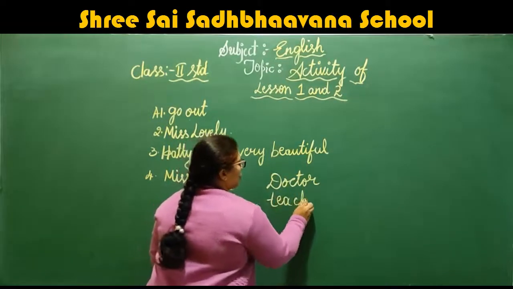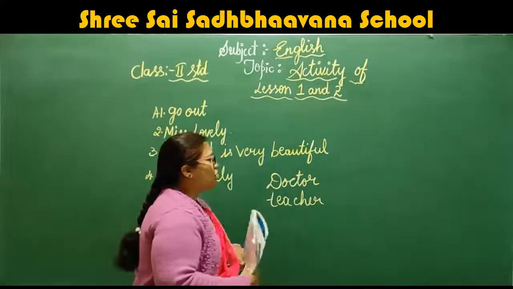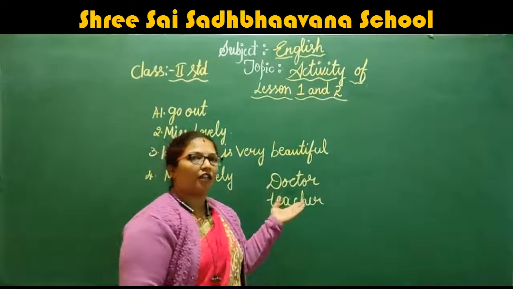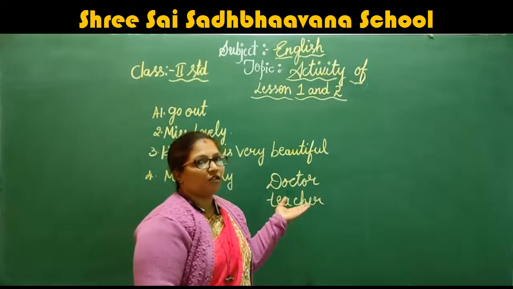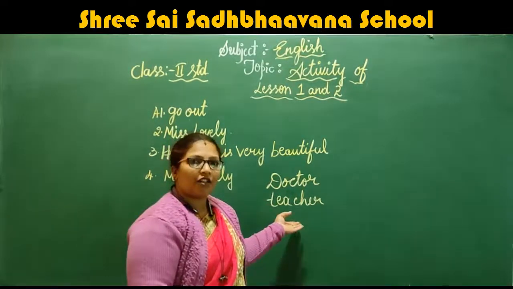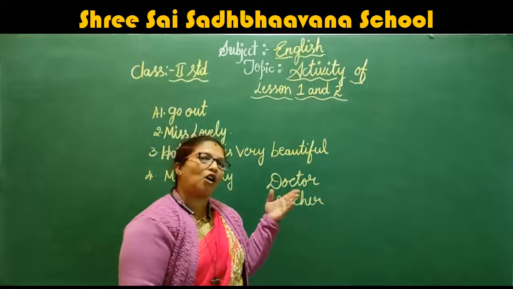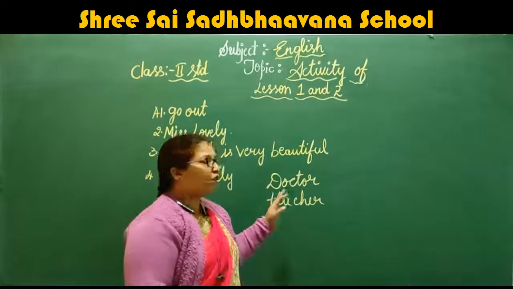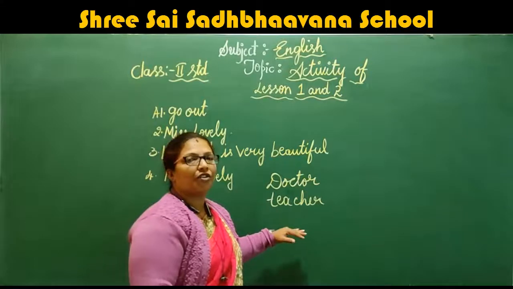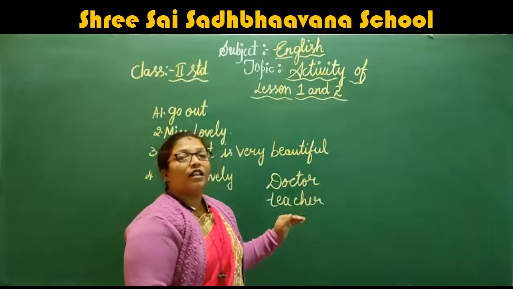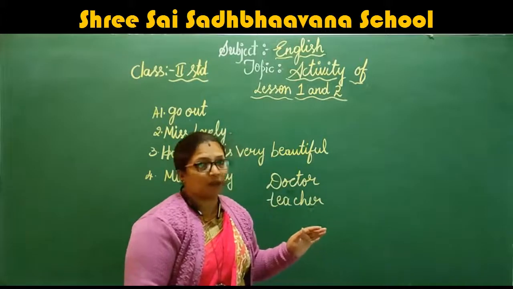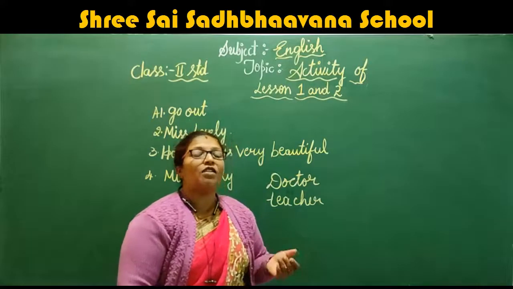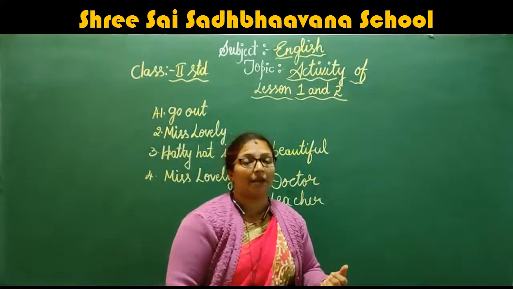Doctor, teacher, right, children? So for a man doctor, will you call some other name? For another doctor, will there be another name? No. Now a lady teacher will be called a teacher, and a gents teacher will be called by another name? No. Commonly, what we say, it is a man also, it is a woman also. Commonly we say doctor only, teacher only, carpenter only, right? That is called common names. So for a place, thing, animal and a person, what we call is common names.